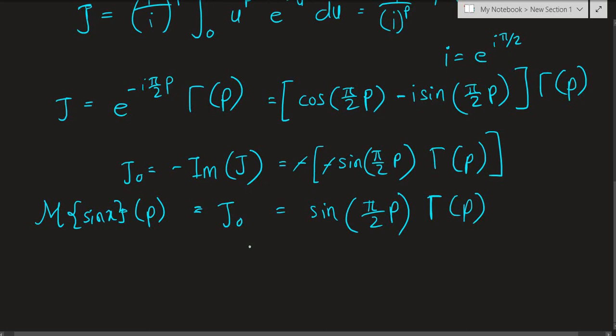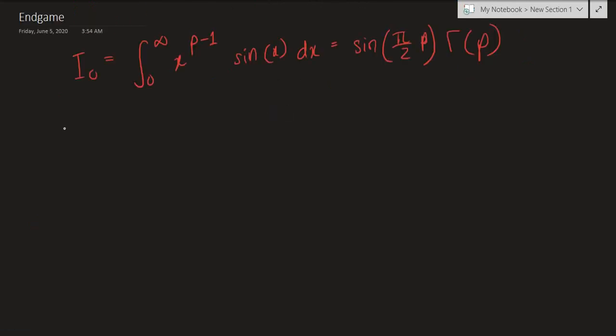Now it's actually time to revert back to our original problem I. So this was basically our J naught, sorry, I've messed up with the alphabets. Our I now was, if you remember, 1 over n times the integral from 0 to infinity of u to the 1 over n minus 1 minus 1 times sine of u du, right?